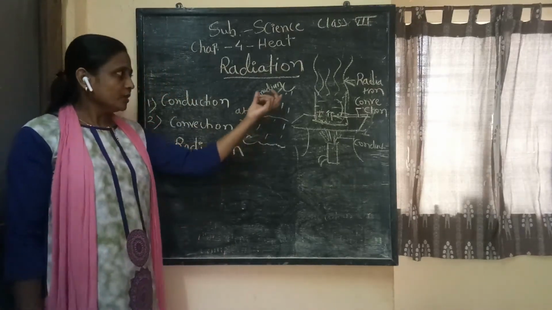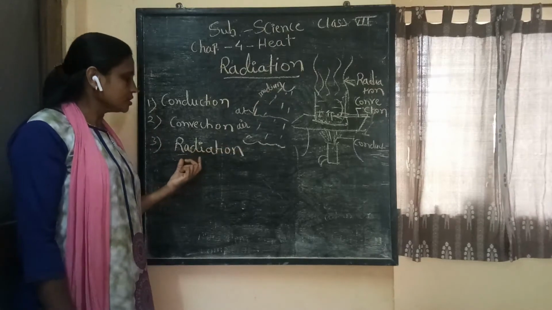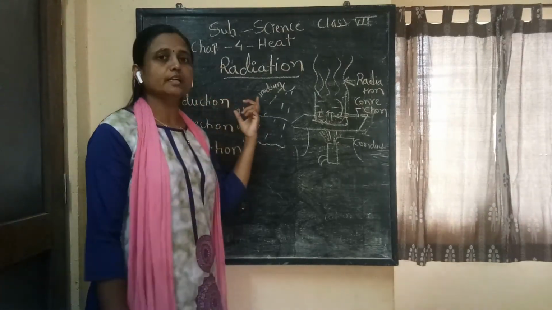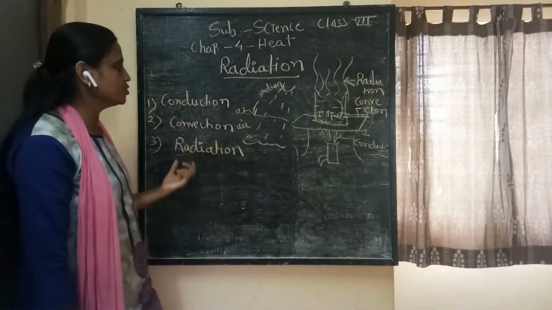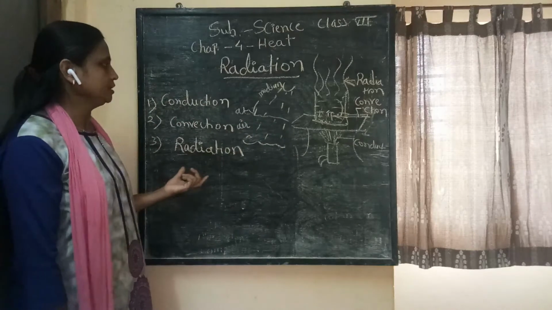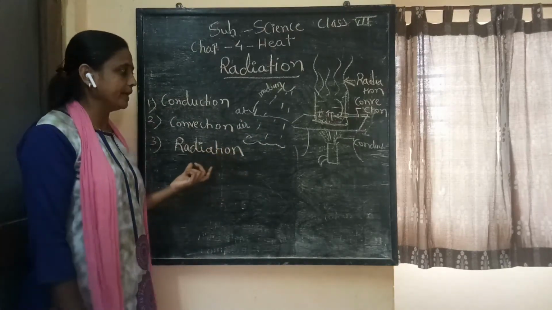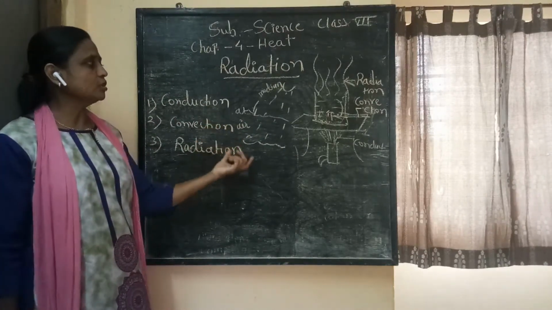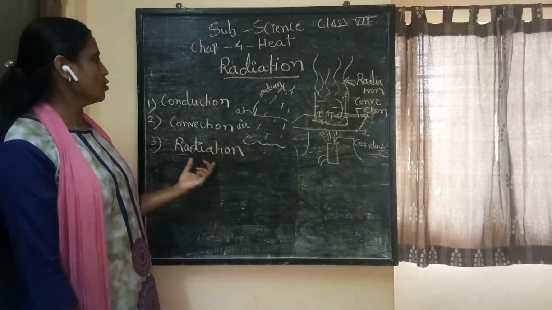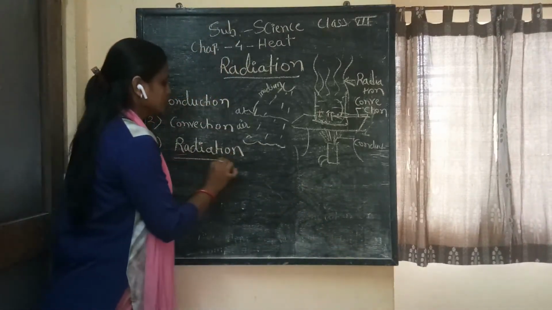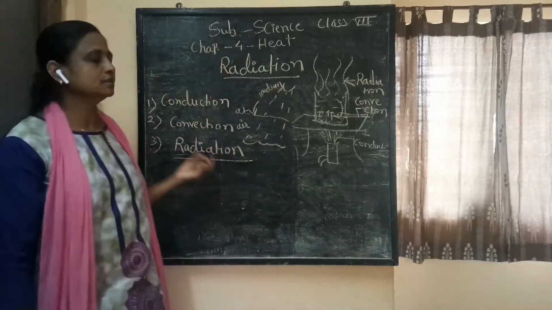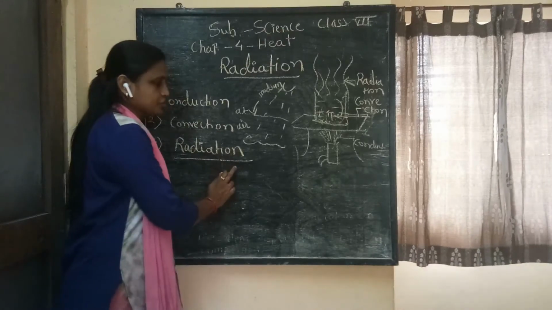But when the transfer of heat takes place by radiation, it is not necessary to have a medium every time. The transfer of heat may take place without a medium also, and such a mode of transfer of heat is called radiation. Means the sunlight comes on the earth's surface because of radiation.